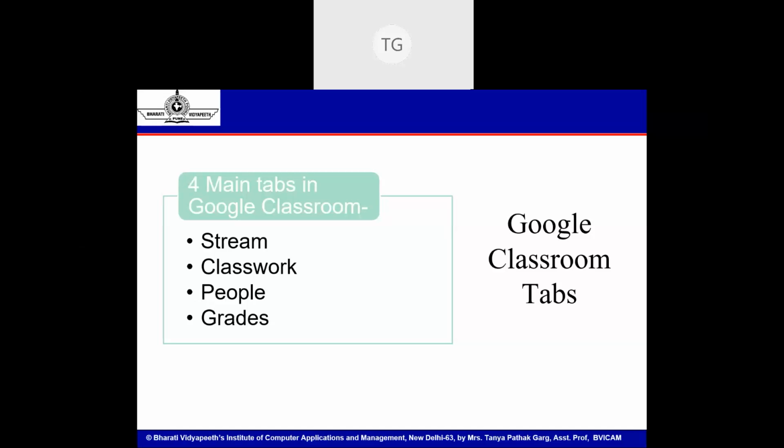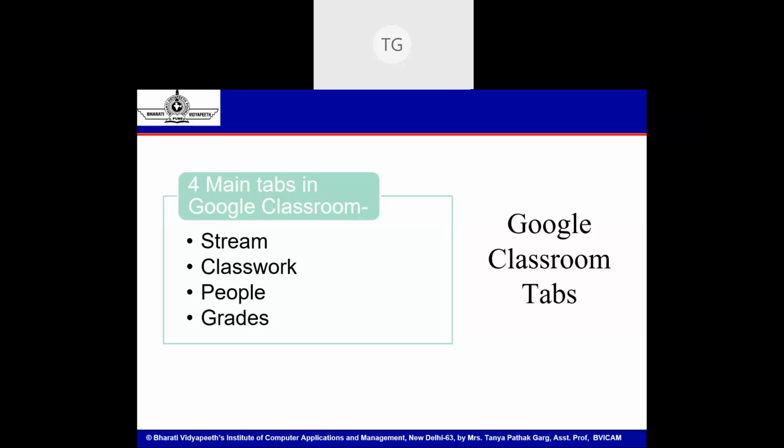Then in the classwork tab, if you want to create assignments, you want to upload resources, all the data intensive operations which you want to perform are to be done in the classwork tab. This has functionality for, like, we have been playing some quizzes. I have created a quiz in the first lecture in Introduction to Moodle LMS where you were graded on the basis of your answers. So you can create such kind of graded quizzes or blank quizzes. You can convert them into customized grading using Google Classroom. That quiz was created using Google Classroom.